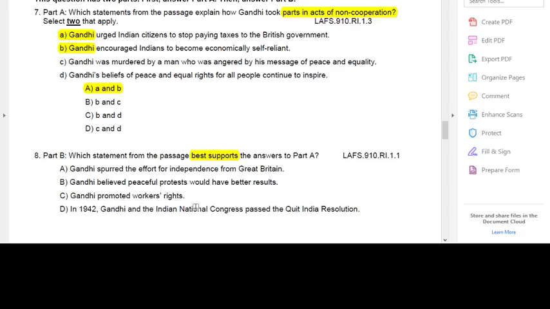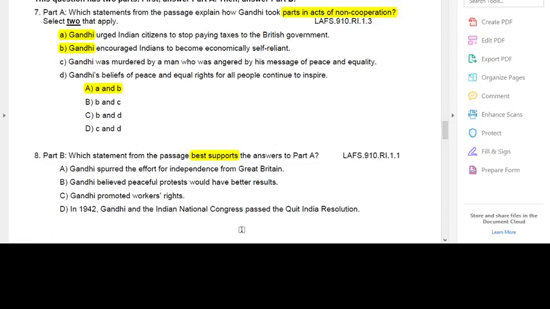So for 8, I have A, Gandhi spurred the effort for independence from Great Britain. B, Gandhi believed peaceful protests would have better results. C, Gandhi promoted workers' rights. Or D, in 1942, Gandhi and the Indian National Congress passed the Quit India Resolution. So which supports these efforts of non-cooperation? As I look at number 8 and I look at my paper, I'm going to cross off some I'm not going to use.